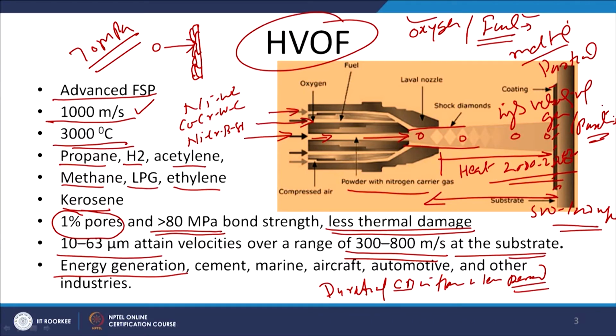And considering the application, HVOF is effectively used in the energy generation sector, like in thermal power plants and in hydro power plants, like the hydro turbine blades subjected to slurry erosion. So if they are coated using suitable materials, then they will be able to effectively reduce the erosion.